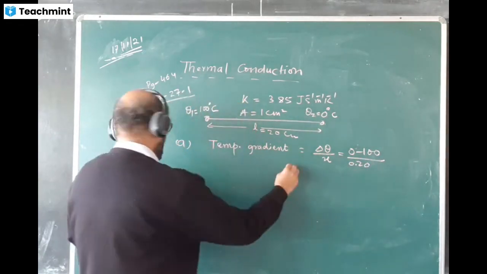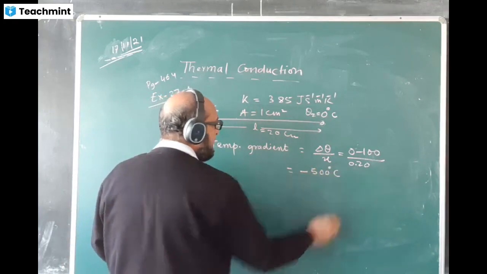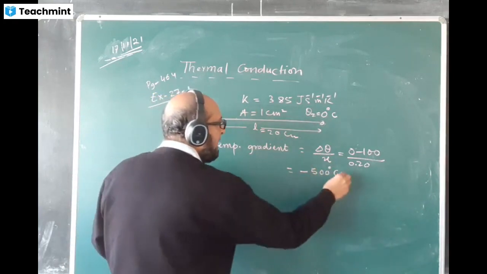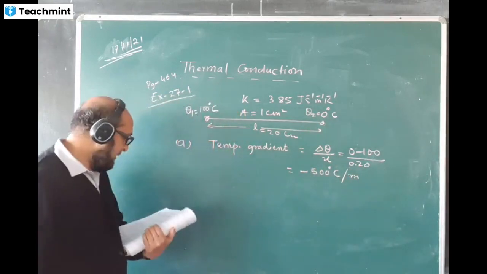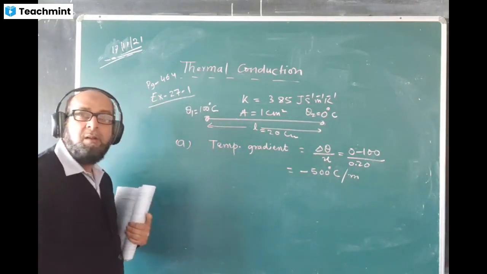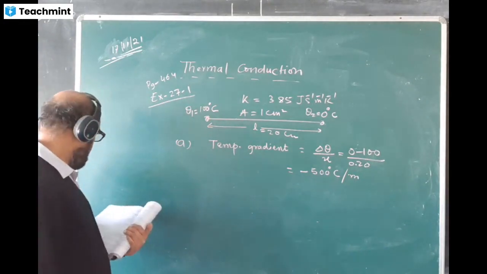Your answer will come as minus 500 degrees Celsius per meter, or you can write Kelvin per meter. This is the first answer.